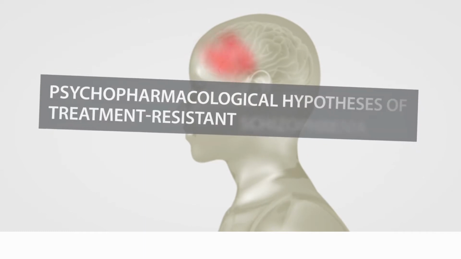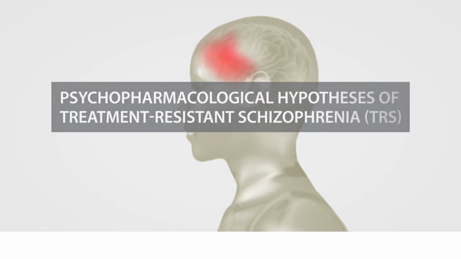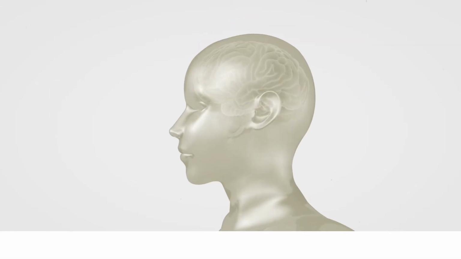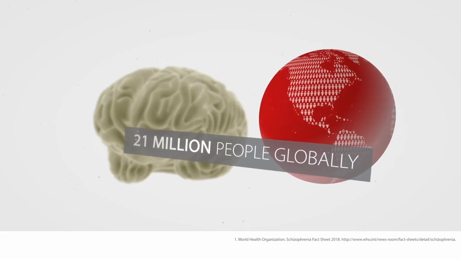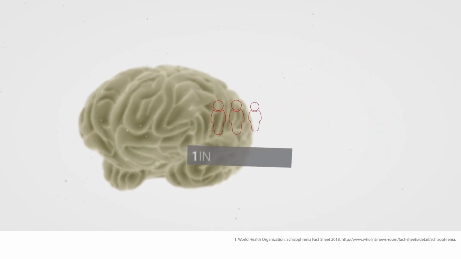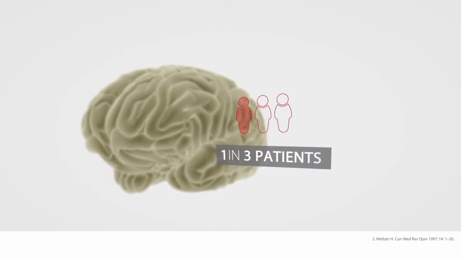Psychopharmacological hypotheses of treatment-resistant schizophrenia. Schizophrenia directly affects over 21 million people globally. Up to 1 in 3 patients with schizophrenia meet the criteria for TRS.